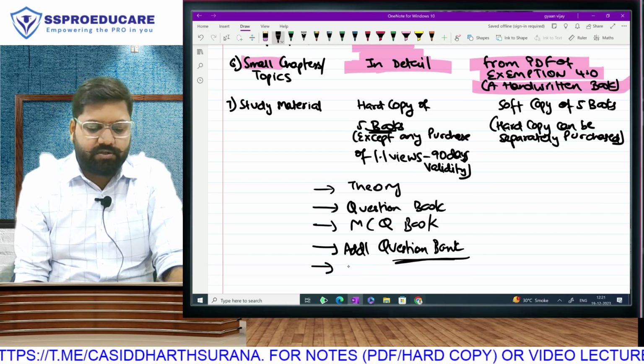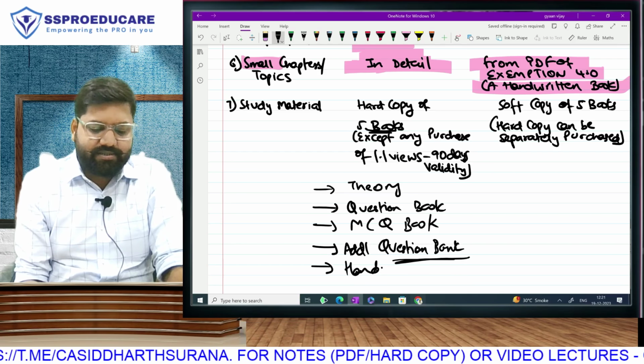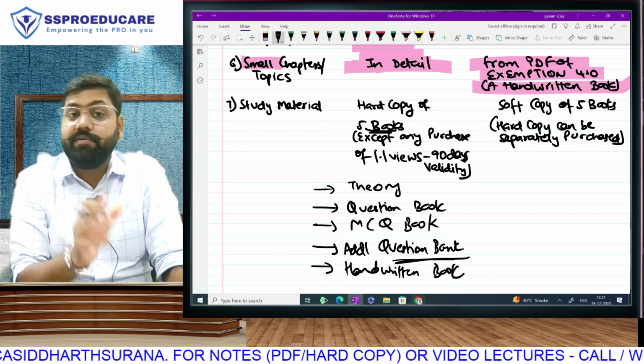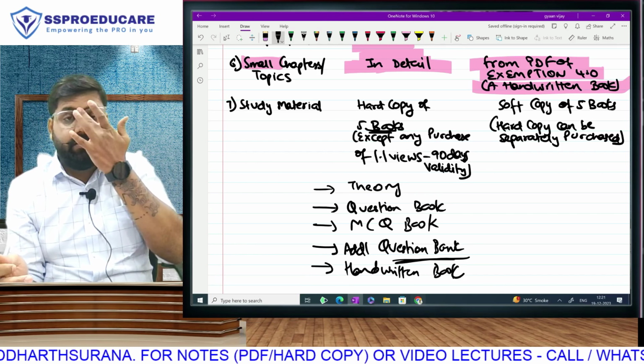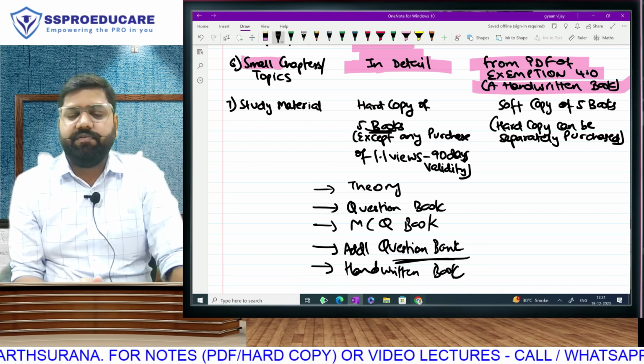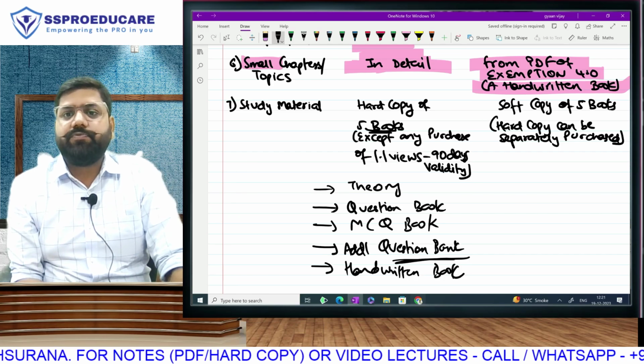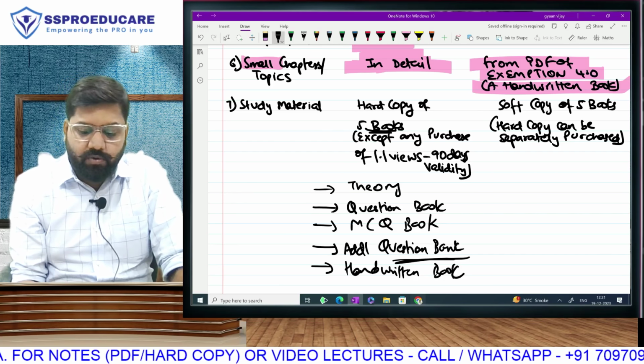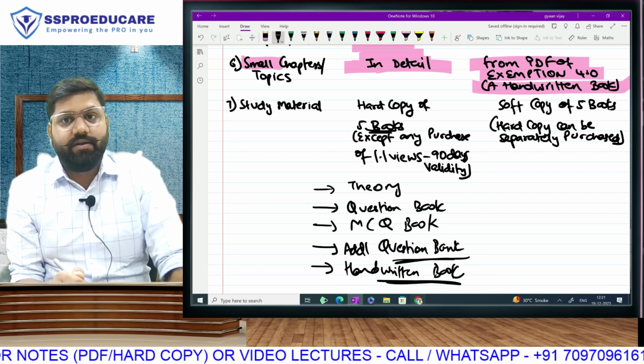So this question bank is for extra practice of the students once they have gone through the theory. And last, of course, we have our handwritten book, Exemption 4.0. This is also the book from which we will be doing our small chapters in the crash course. So if you are going for the crash course, this book is still mandatory. You should be having this book.